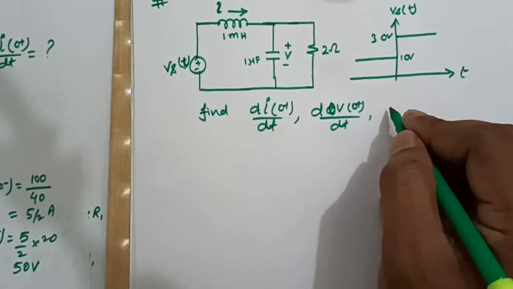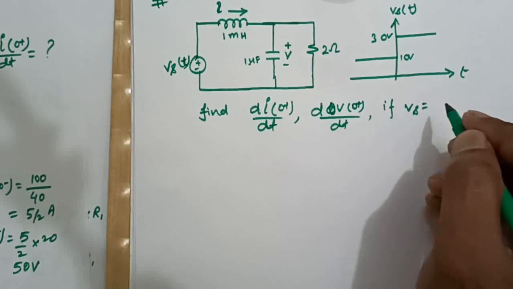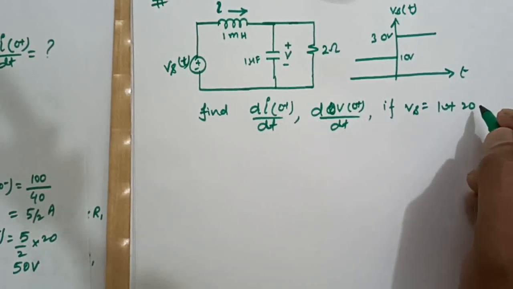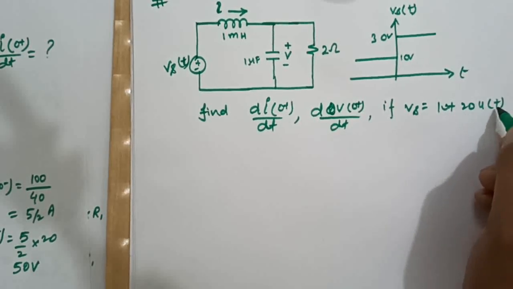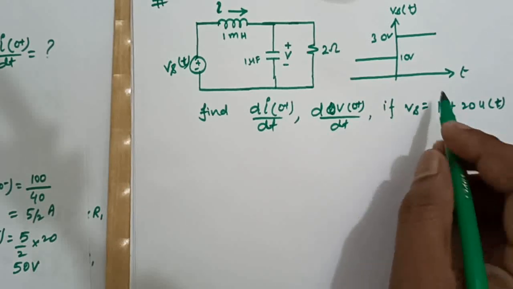Right, if Vs is 10 plus 20 ut, basically I have already drawn the circuit.